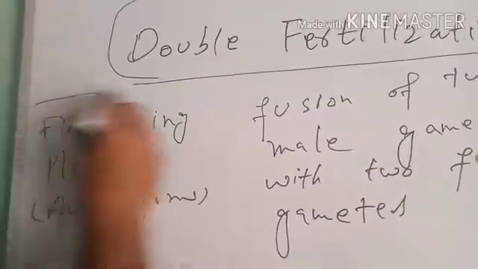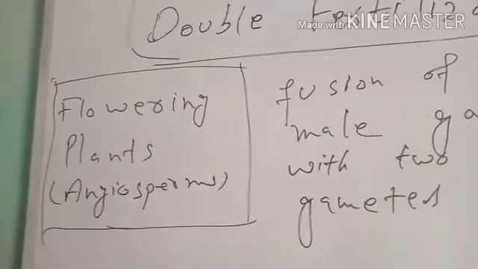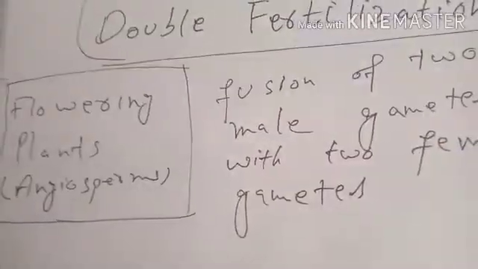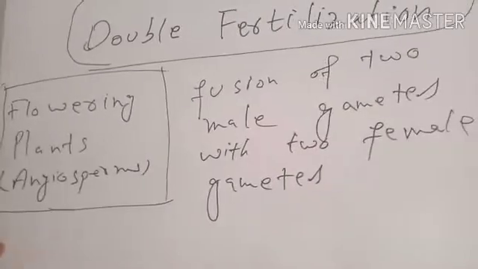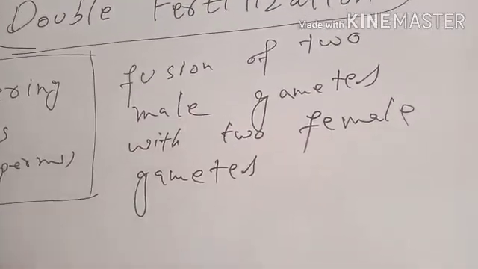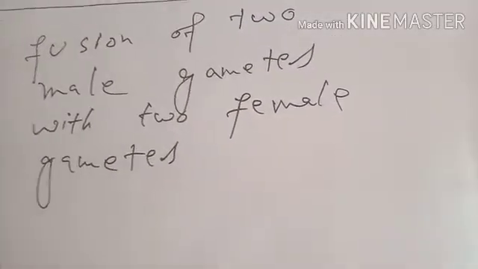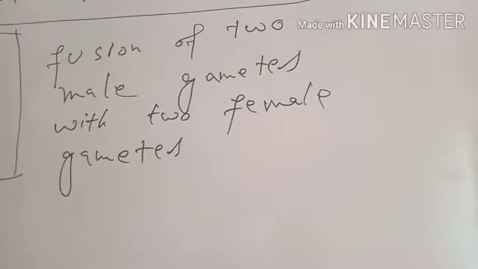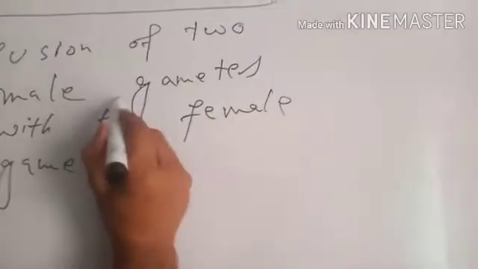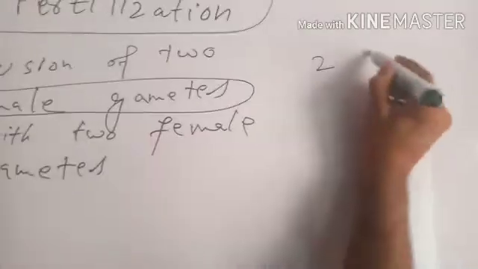The flowering plants have a peculiar characteristic that is called double fertilization, in which two sperms of male flowering plant combine or fuse with two gametes of female flowering plant. These two male gametes are two sperms.